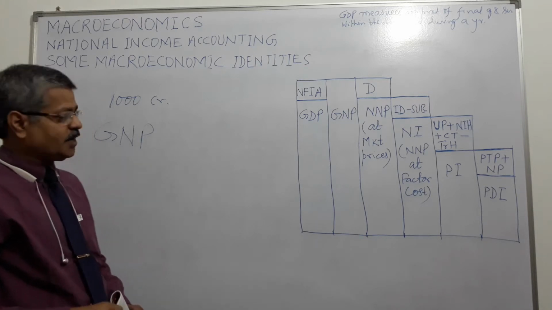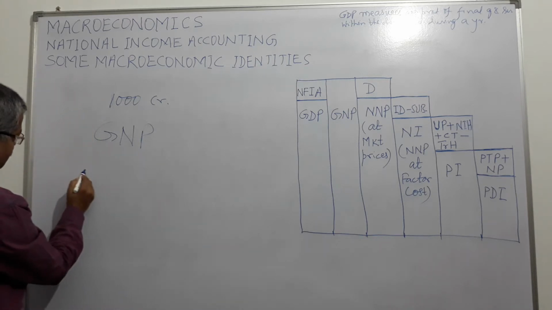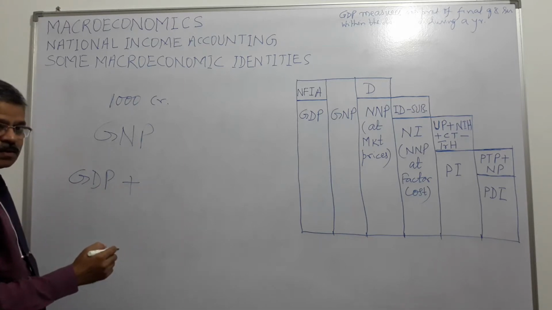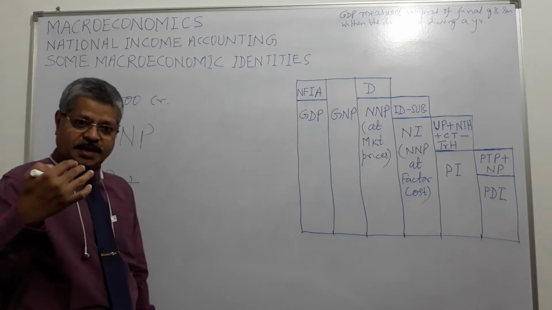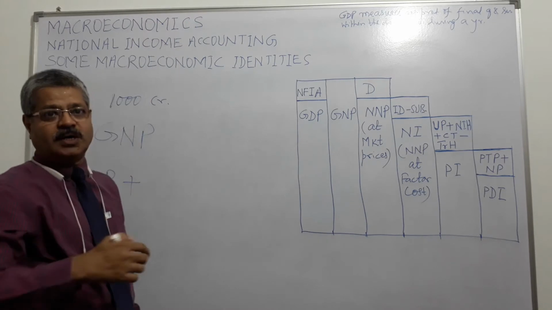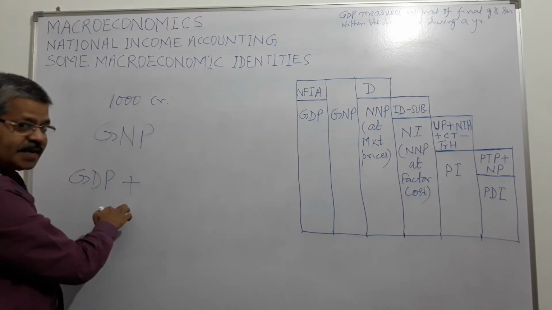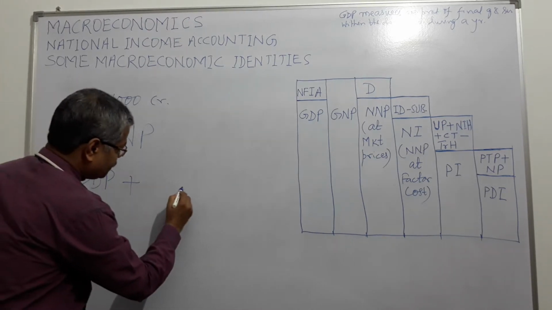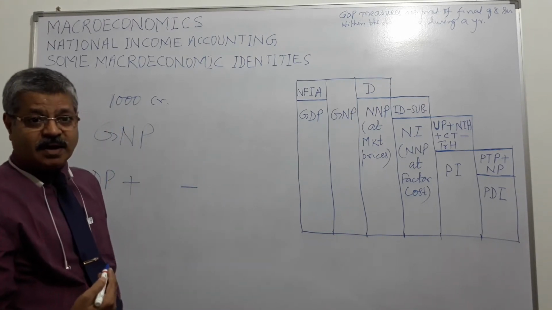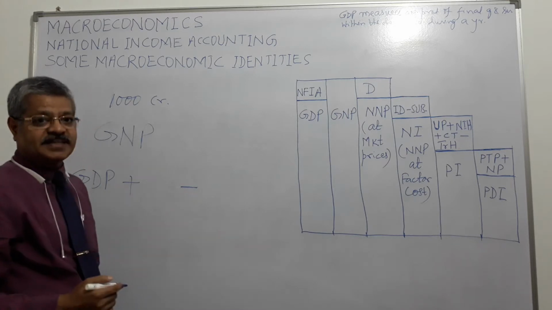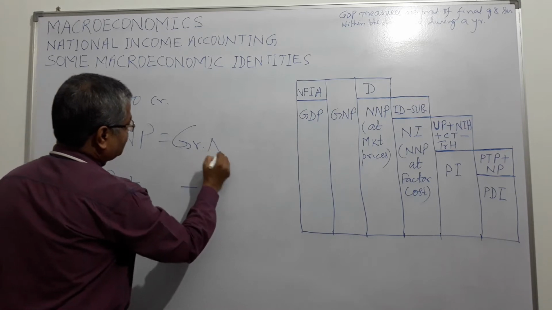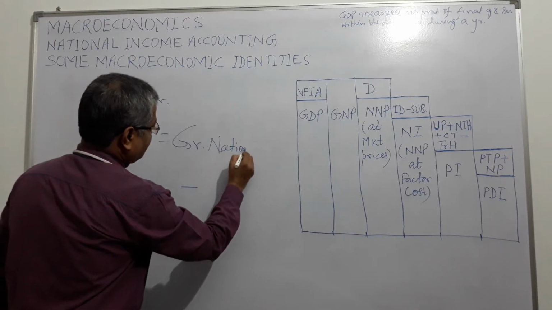Gross national product, what happens? This is GDP plus Indian factors of production earning in the rest of the world. That is added here, and foreign factors of production working and earning in India, that is subtracted. Then we get gross national product, right?